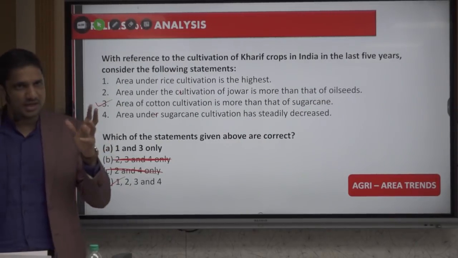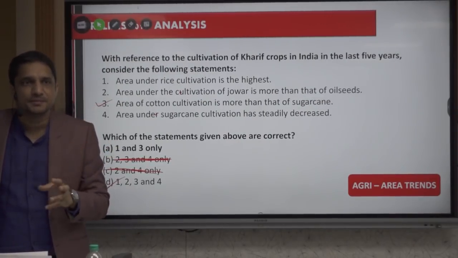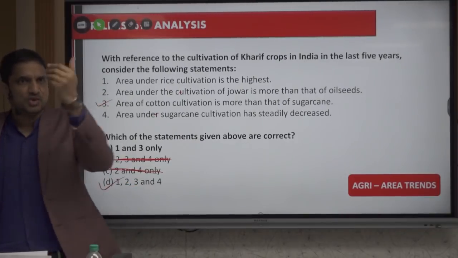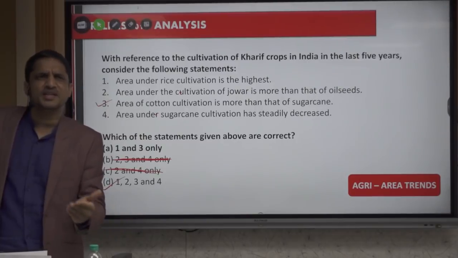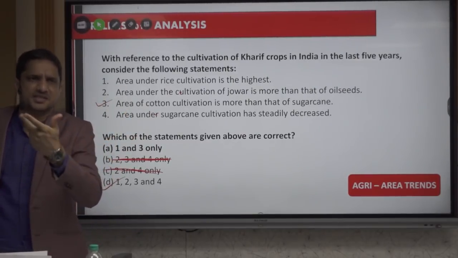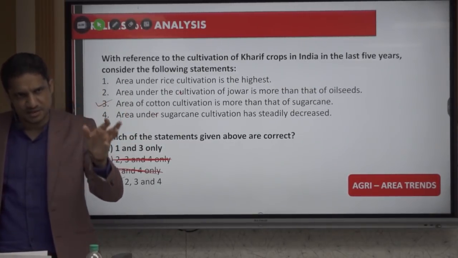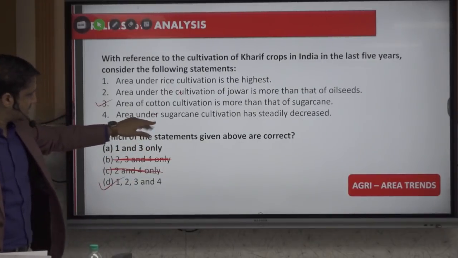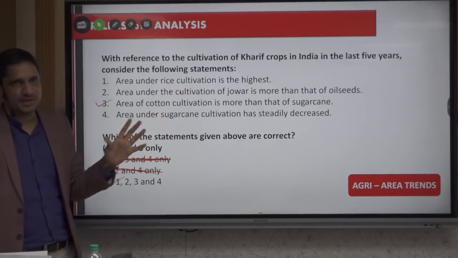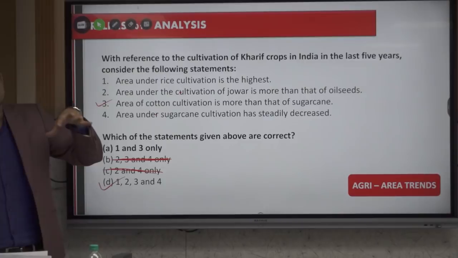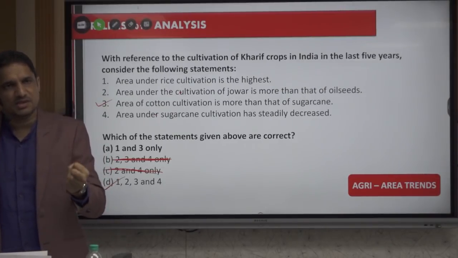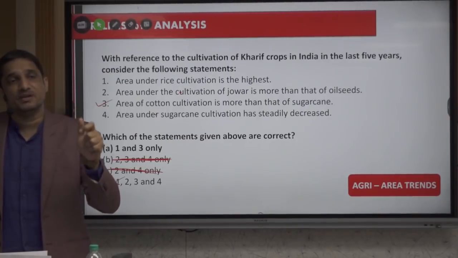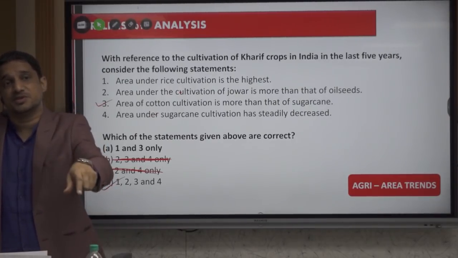Because again, sugarcane is a very hot topic. Maharashtra, UP also, the belt is also decreasing. So maybe there are chances that in 1 year the government gave some subsidy and it has increased. So we don't have the knowledge of that thing. So let's not focus upon these hot topics. Sugarcane is a hot topic actually. Because sugarcane is the only agricultural commodity in which the government is asking the private sugar mills to pay the farmers.